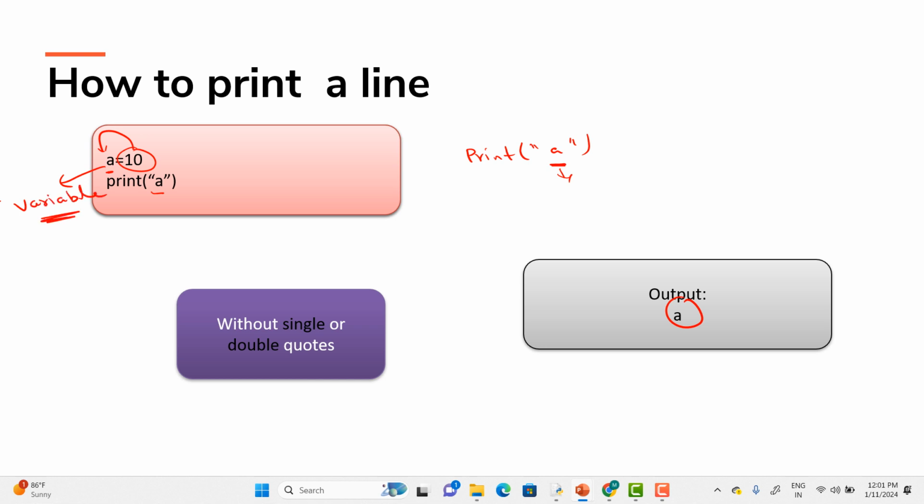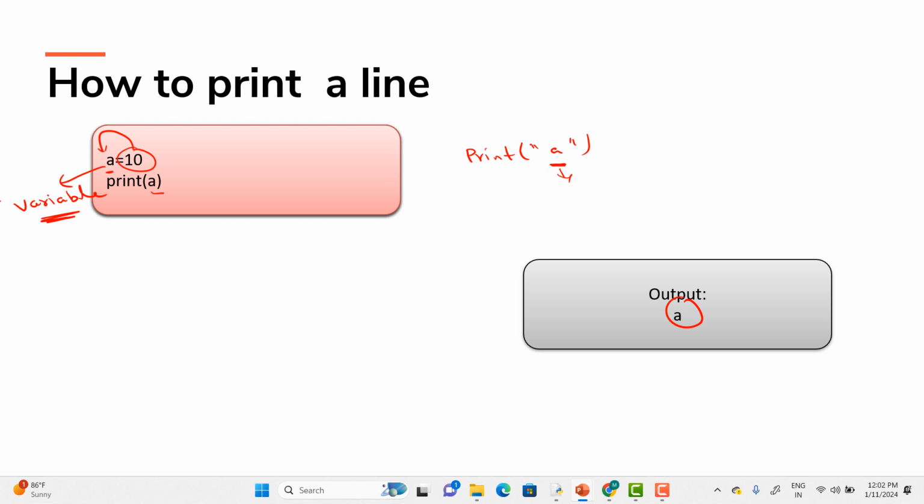So now coming to the concept of why do I need a variable? Basically, a variable is a name given to a memory location which is used for storing a value inside it. So here A equals 10. If I remove the double quotes within this printing statement, you can see that in place of A, it is printing the value inside it. So what's going to happen? A equals 10 means a variable will be created with some memory address. This is called your memory address.